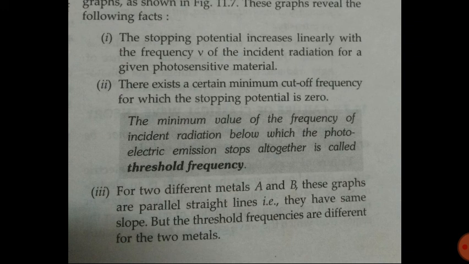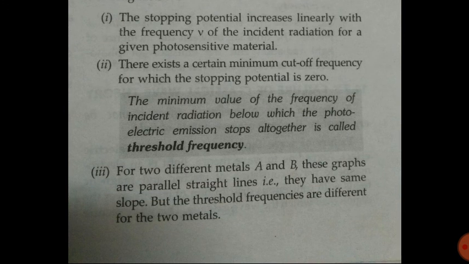So the threshold frequency is the minimum frequency below which no electron can be emitted. To emit an electron from the metal surface, we need radiation whose frequency is more than the threshold frequency. If it is not more than the threshold frequency, the electron will not come out.